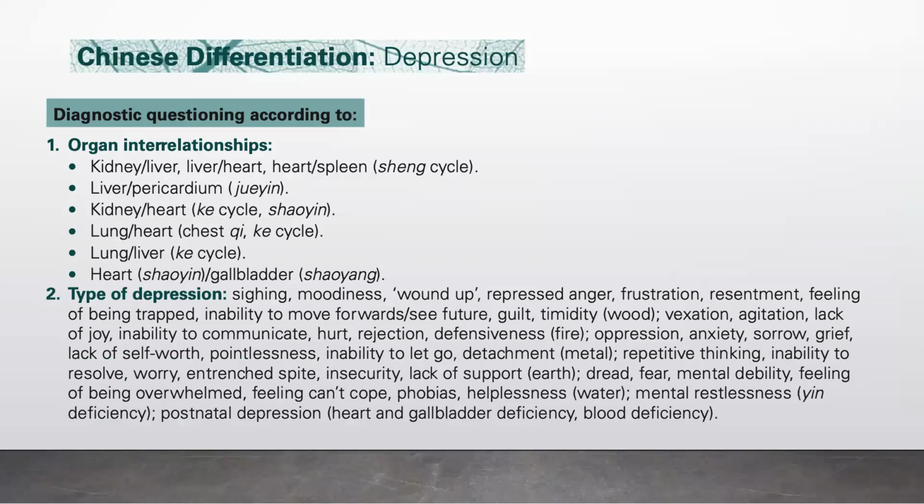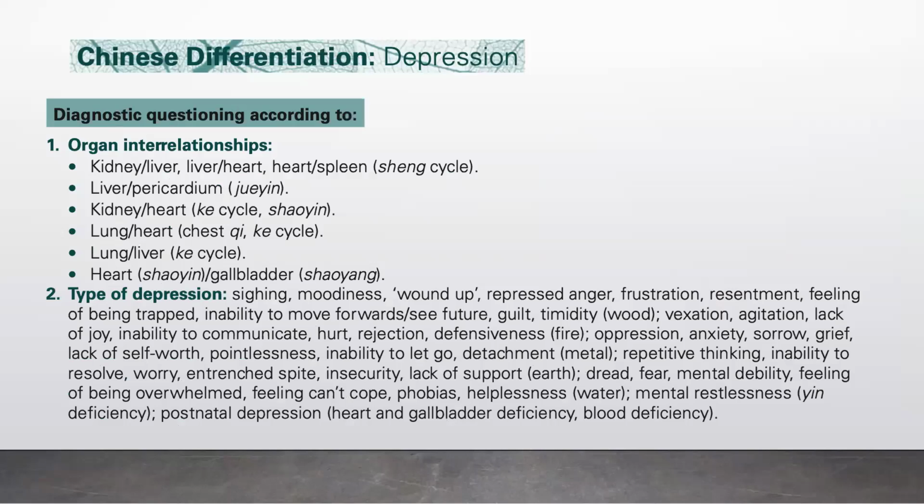Next, we look into the type of depression. If there is sighing, moodiness, feeling wound up, repressed anger, frustration, resentment, feeling of being trapped, inability to move forward or see the future, guilt and timidity, this indicates an imbalance of the wood element. If there is vexation, agitation, lack of joy, inability to communicate, hurt, rejection, defensiveness, these all are indicative of a